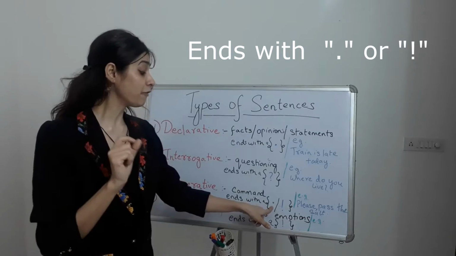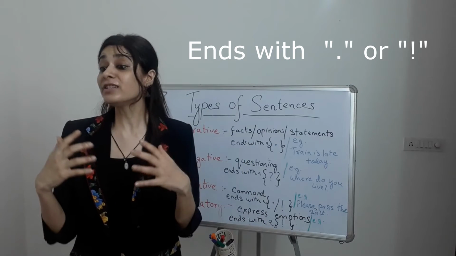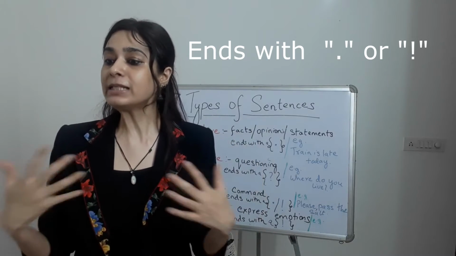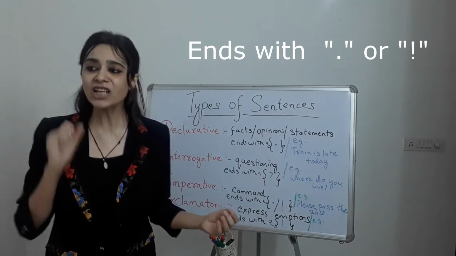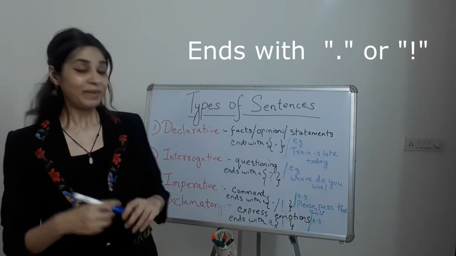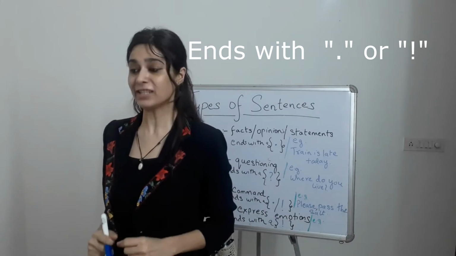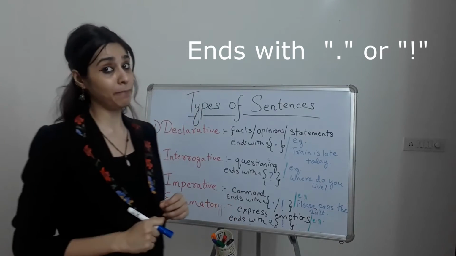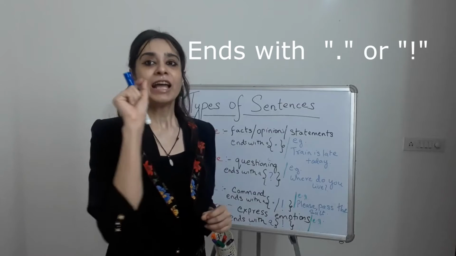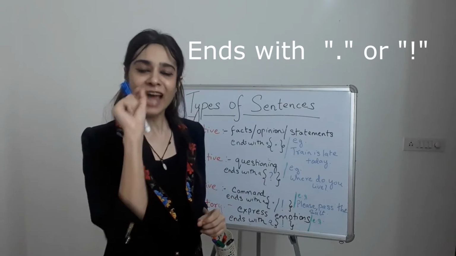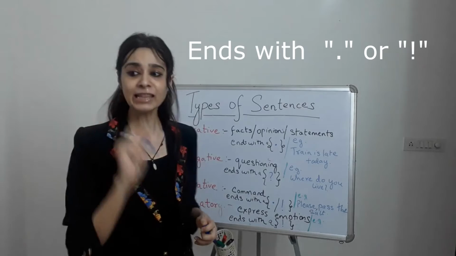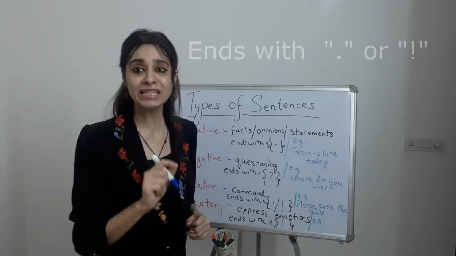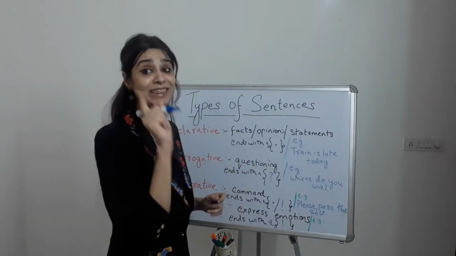Whereas if you have a sentence which depicts a command as well as an emotion associated with it, then that kind of sentence is again an imperative sentence, but the difference is that in the end, there will be no full stop. In fact, that sentence will end with a punctuation mark,